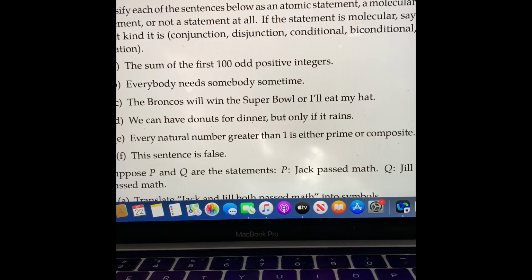And F, looking at it, you probably think that it could be a statement, but in fact, it is not. Although it certainly looks like one, once again, the statement must be true or false. If the statement was true, that would make it false. If the statement was false, that would make it true.